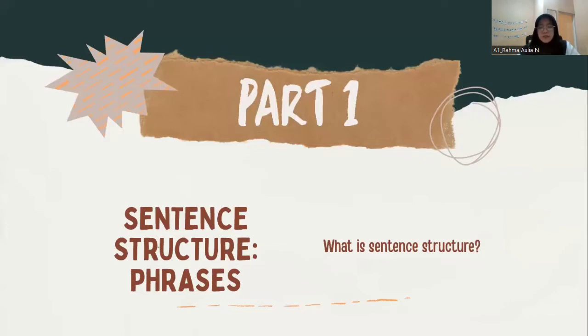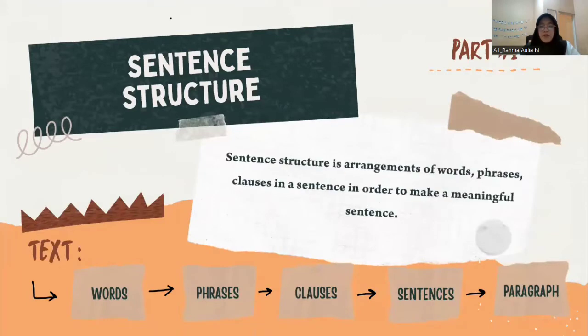What is sentence structure? Sentence structure is the arrangement of words, phrases, and clauses in a sentence in order to make a meaningful sentence. So if we want to make a meaningful paragraph or sentence, we have to be concerned about the words, phrases, clauses, sentences, and paragraph. A paragraph consists of several sentences, sentences consist of several clauses, clauses consist of several phrases, and phrases consist of several words.